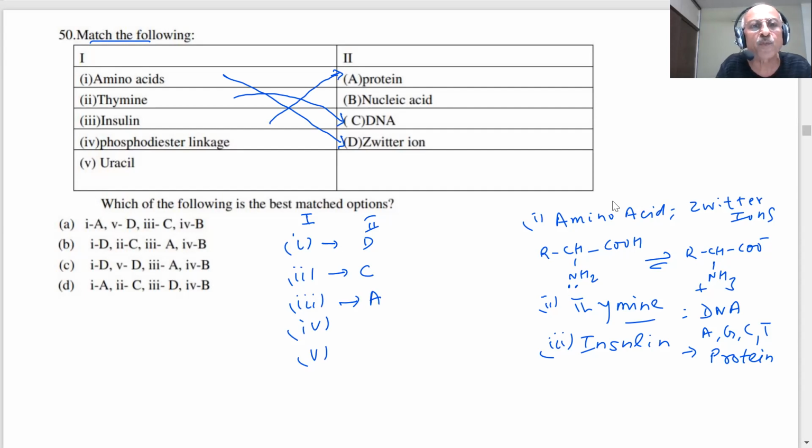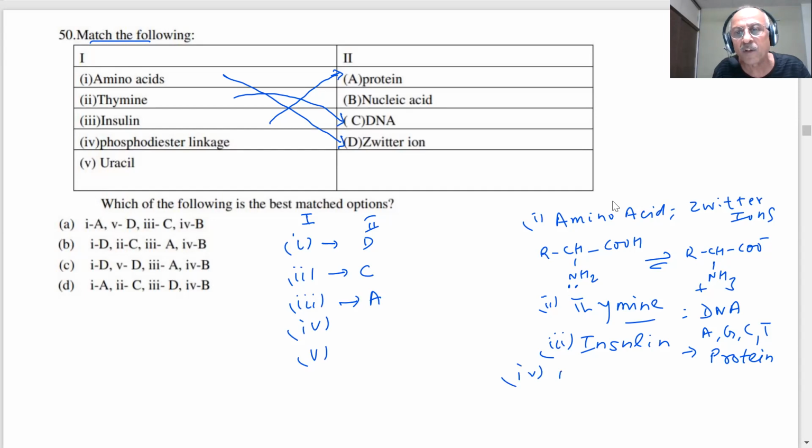Next is phosphodiester linkage. You have read about nucleosides, then nucleotides, and nucleotides become a part of the nucleic acids, which are DNA and RNA. And you know that these contain the phosphodiester linkage, which is my fourth part.